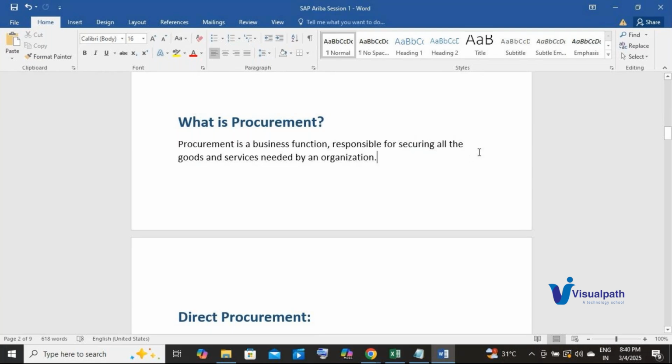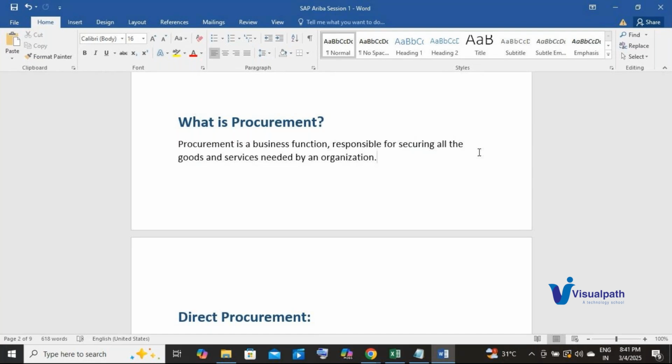Consider you are purchasing something for your home, for example groceries or a laptop for yourself. Similarly, any organization has its own goods and services that it needs to purchase from vendors.